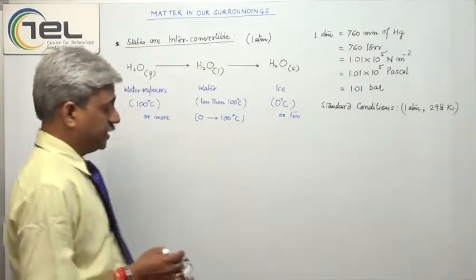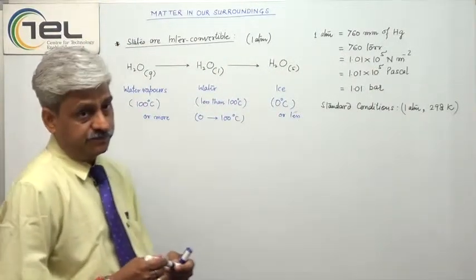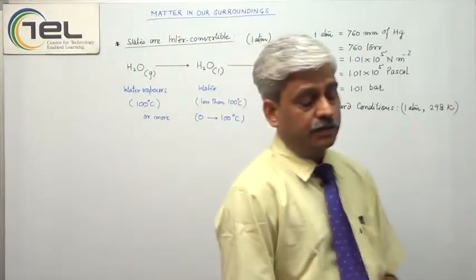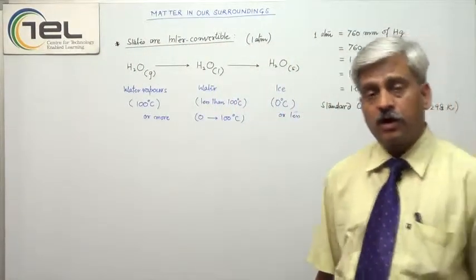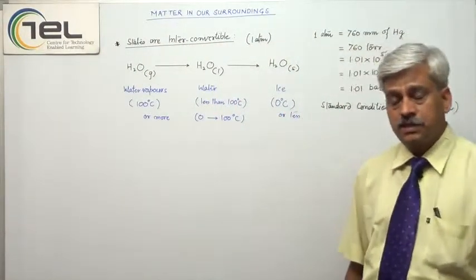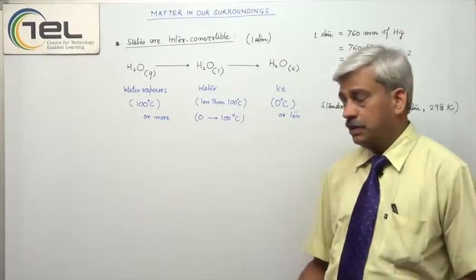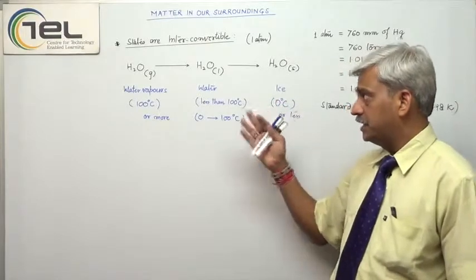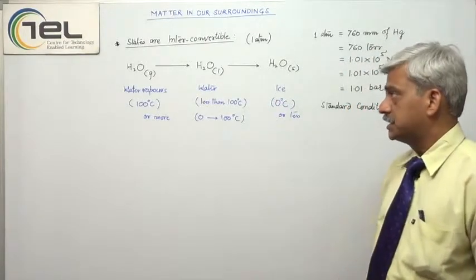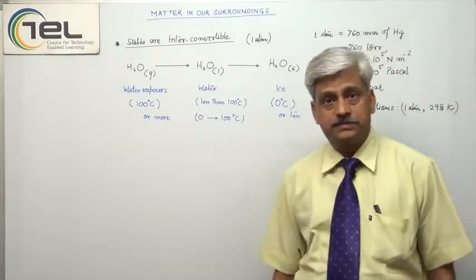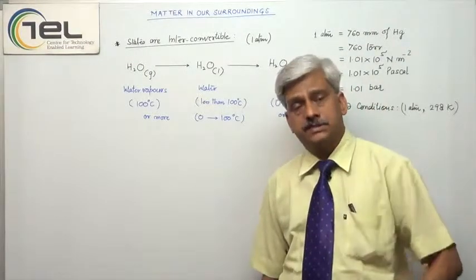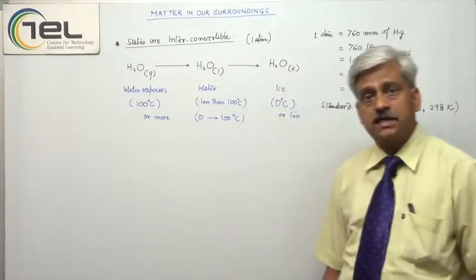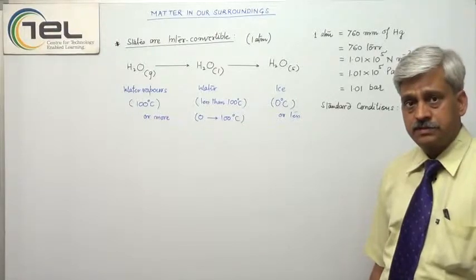So under standard conditions, if anything exists in the gaseous state, we call it gas. But if anything under standard conditions exists in the form of liquid and then it is converted to the gaseous state, then such gases are called vapors.